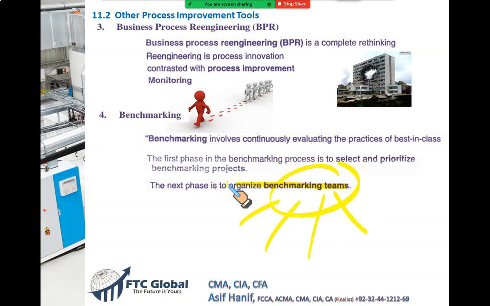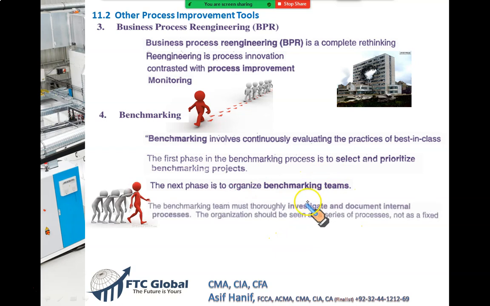We can't do this in the boardroom. We can't do this by just a single department. We need to bring in these people here. They are the ones who will investigate our current system. Why are we taking 3 months? Why is there an 84% recovery rate? Then we see what the best in class is doing, and then we try to copy.